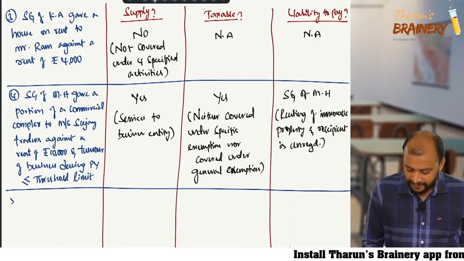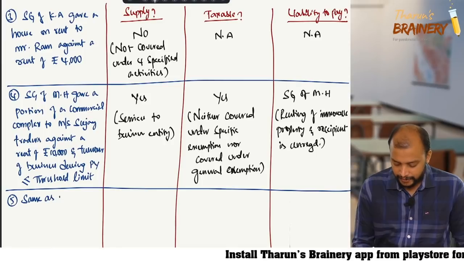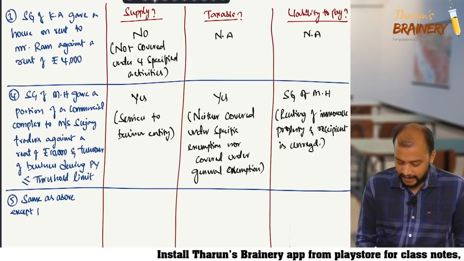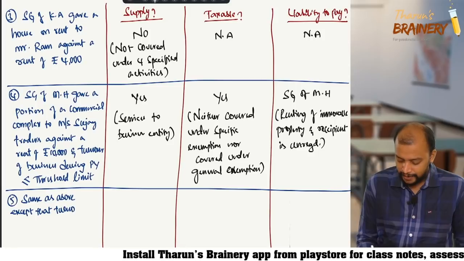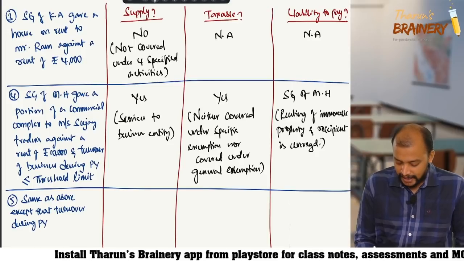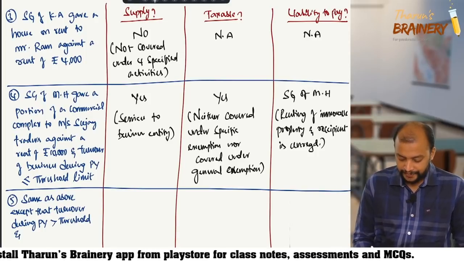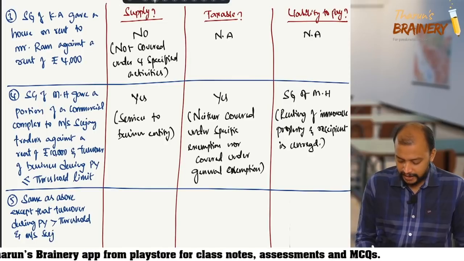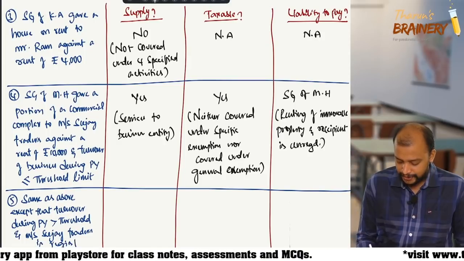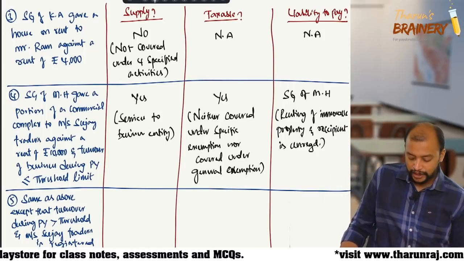Then the last one here. Same as above, except that the turnover during the previous year exceeds the threshold limit and Messrs.